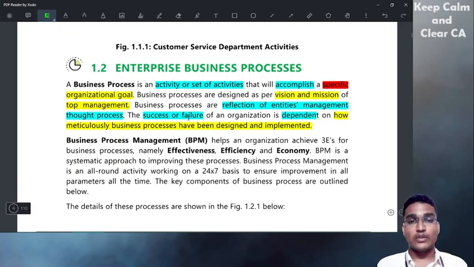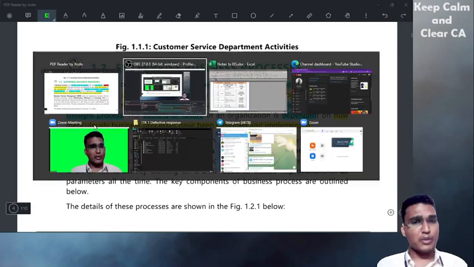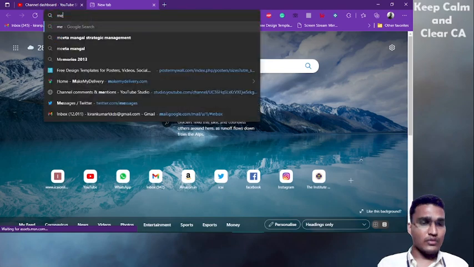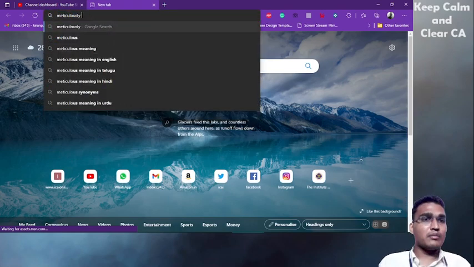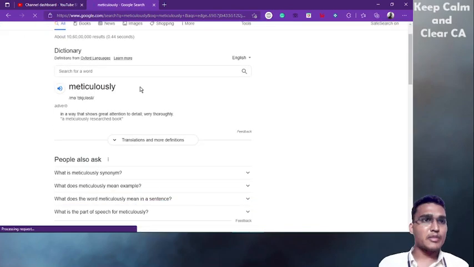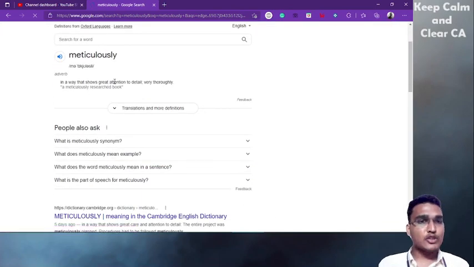The success or failure of an organization is dependent upon how meticulously business processes have been designed and implemented. How meticulously? This is how you have to read theory subjects: you have to get the proper meaning of the word. Meticulously means in a way that shows great attention to detail, very thoroughly, very detailed.